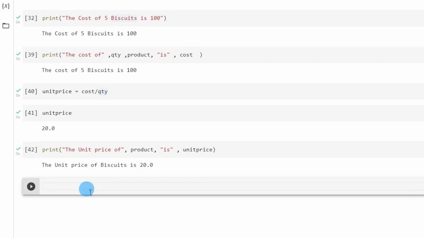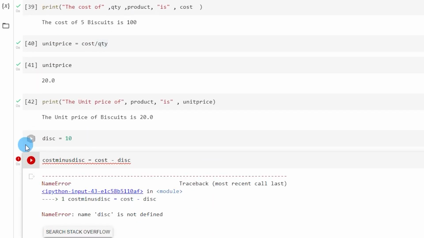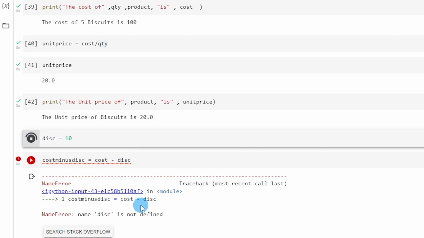And now let's create some discount variable. Let's say the discount on this particular biscuit is 10. So how do we now recalculate the unit price of the biscuit? Let's add a new line of code. Now I'm going to create a new variable which says cost minus discount is equal to my cost minus discount. Now if I run this, I did not run the discount code over here, that's why it says the discount is not defined. So now I've run this.